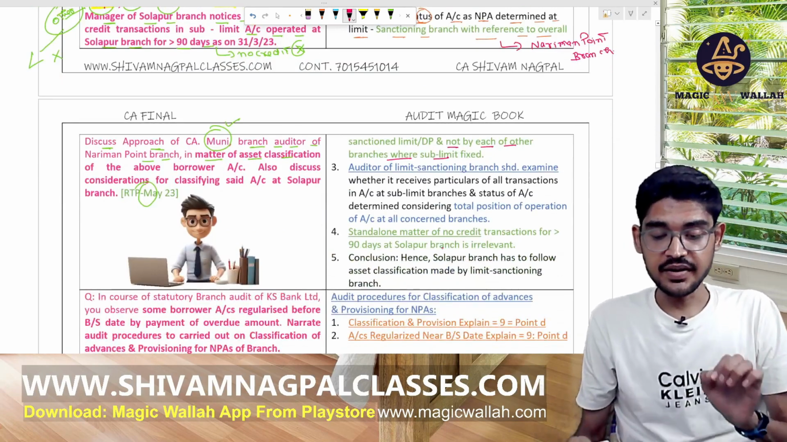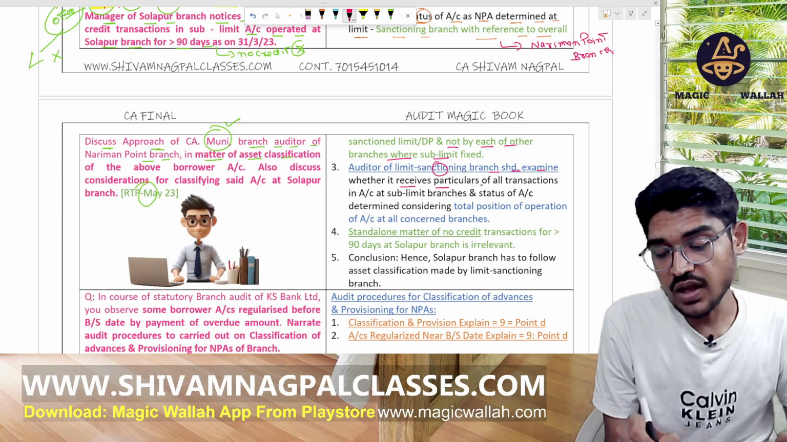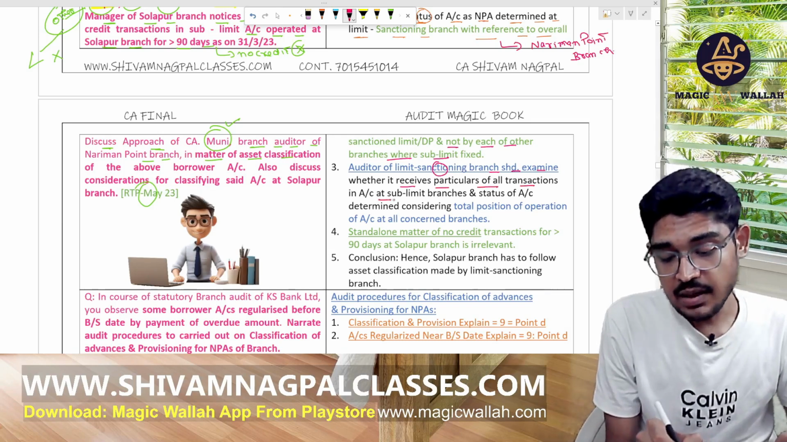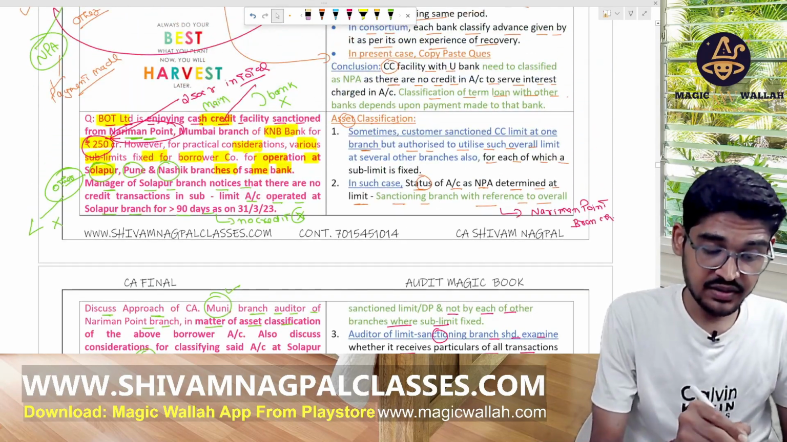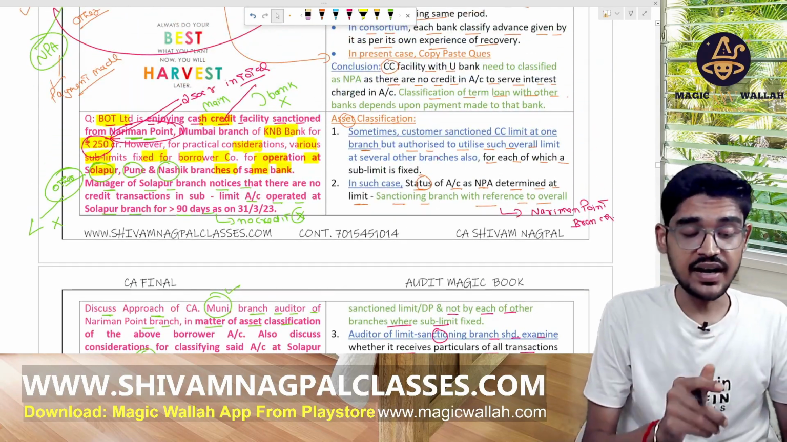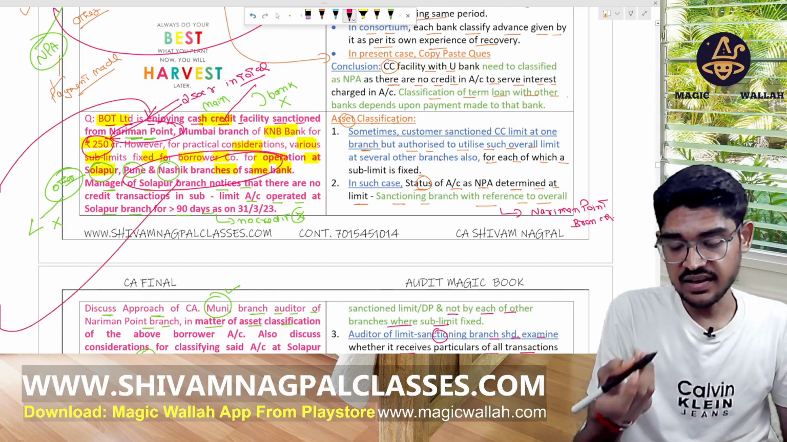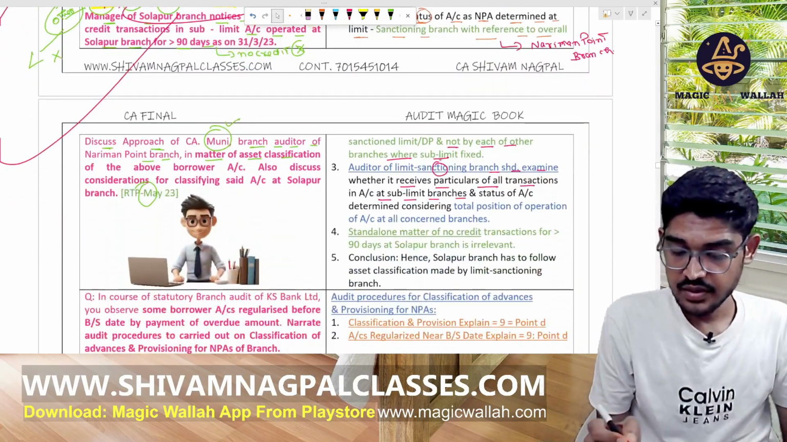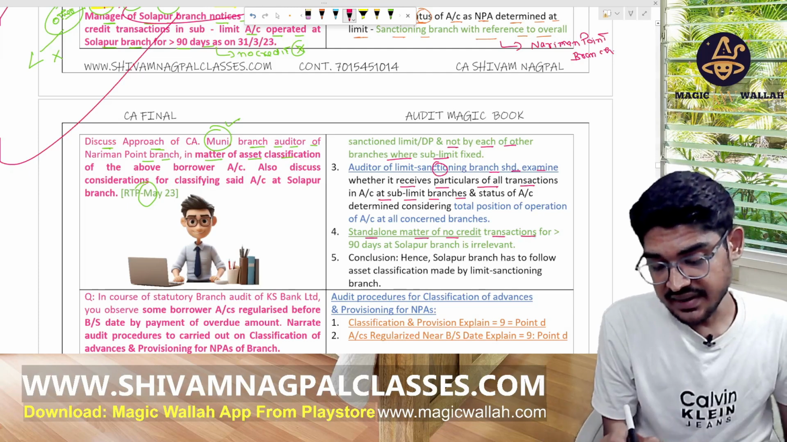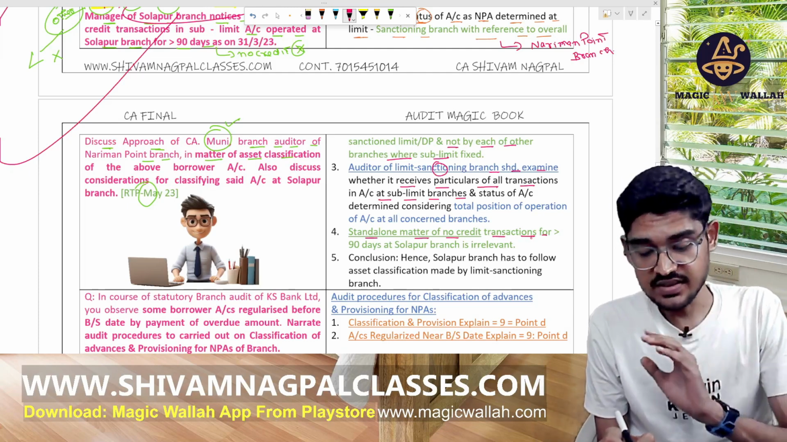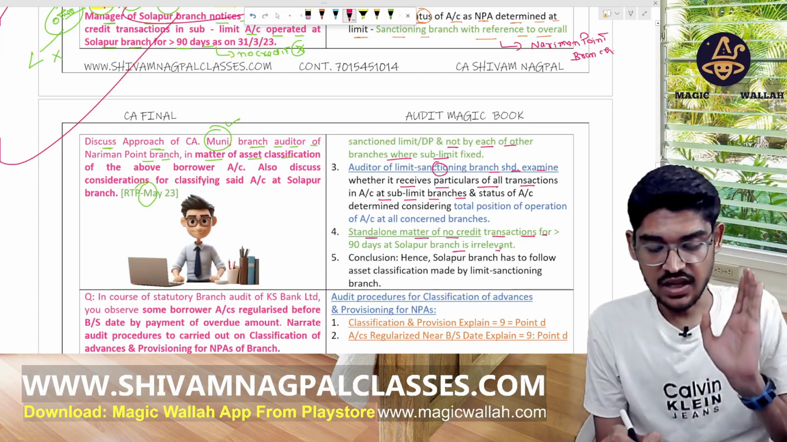And the auditor of the limit sanctioning branch should examine whether it received the particulars of all the transactions of the account at sub-limit branches. So while verifying the transactions at the Nariman Point branch, the auditor should verify that all transactions at these branches are received by him. The standalone matter of no credit transaction for more than 90 days at the Solapur branch is irrelevant. We have to check for the Nariman Point branch only.